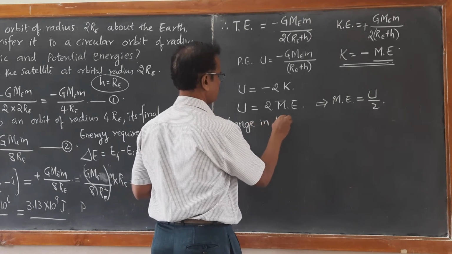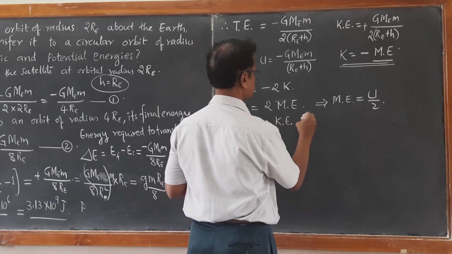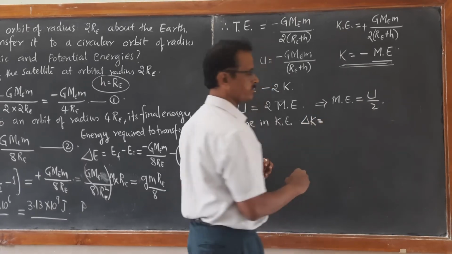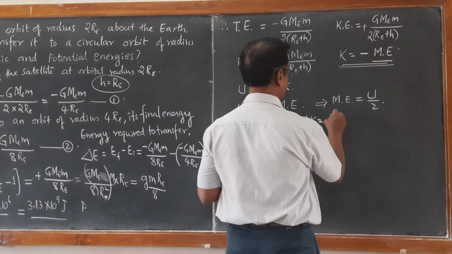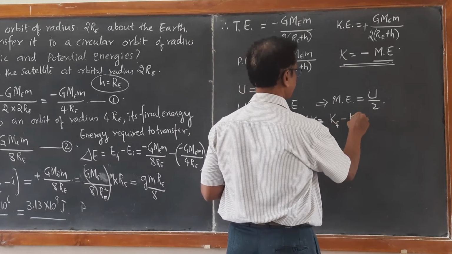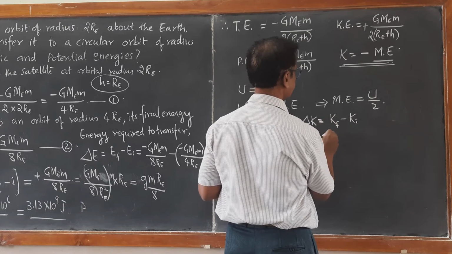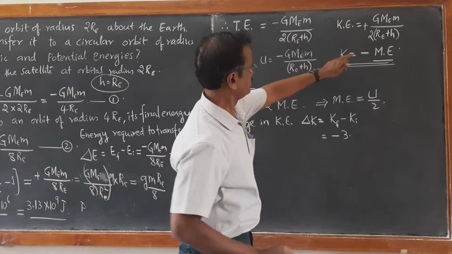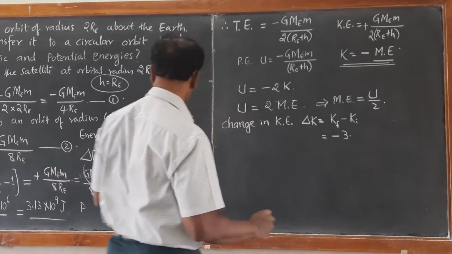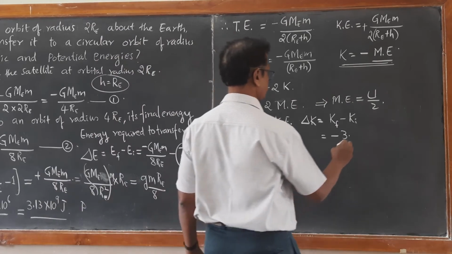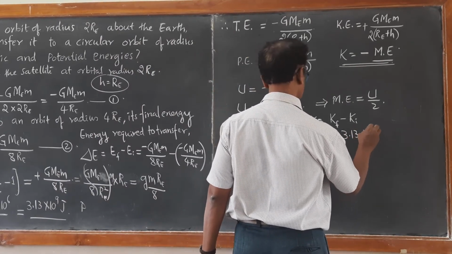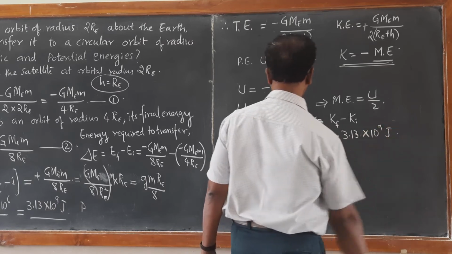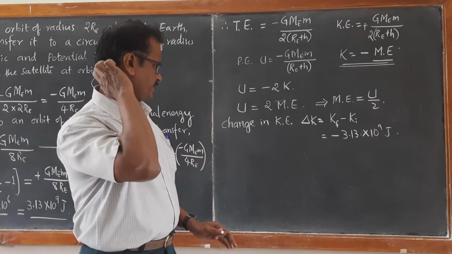Delta K equal to Kf minus Ki. If you calculate, it comes out to be minus 3 times the same value. Minus of total mechanical energy. Total mechanical energy is positive here. Minus of 3.13 into 10 to the power of 9 joules. Right? So what does it indicate?